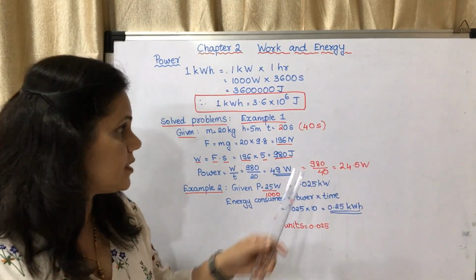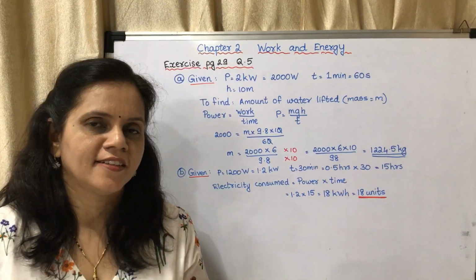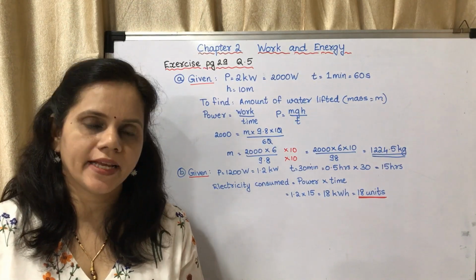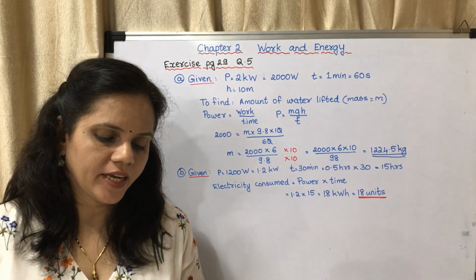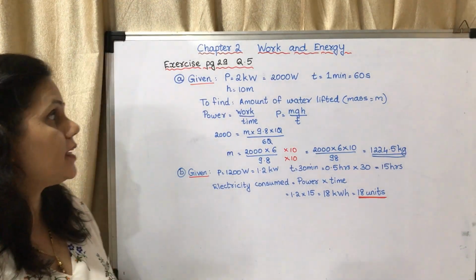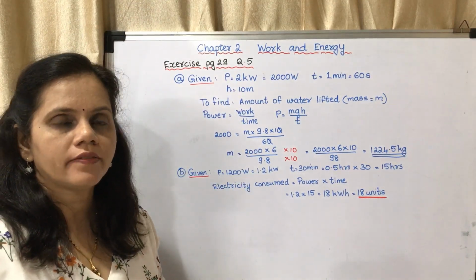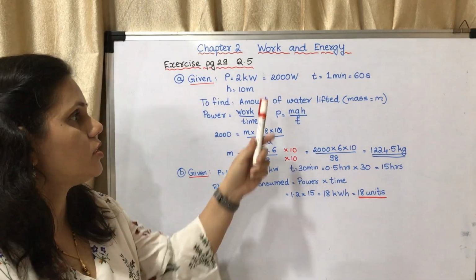You may mark this difference in your textbook. So the numericals. First question: an electric pump has 2 kilowatt power. How much water will the pump lift every minute to a height of 10 meter? So what has been given? The power has been given as 2 kilowatt. So you have to convert it into watts. 2 kilowatt means 2000 watts.